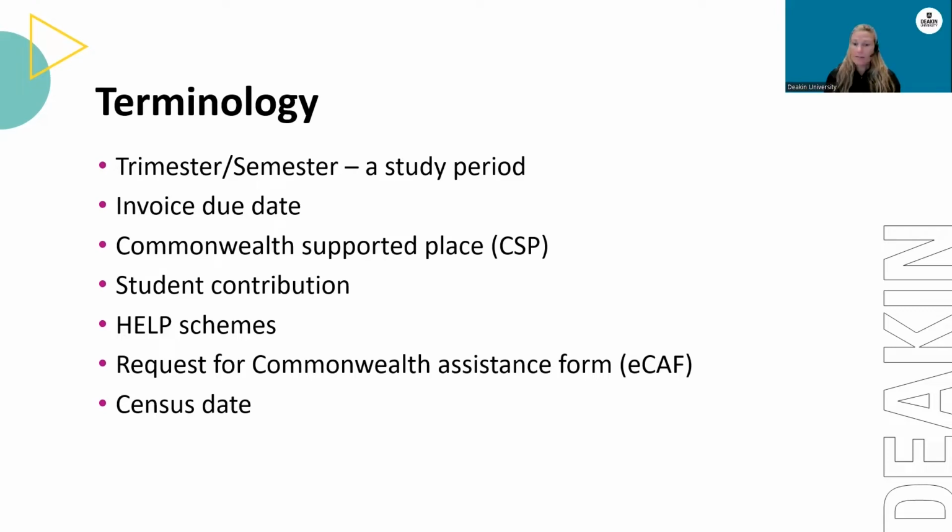This is the form you must submit to accept an offer of a CSP. Eligible students also use this form to apply for and request a HECS Help loan. This form is completed as part of your enrolment. And the census date. This is the most important date when you are studying. It is the last date to amend your enrolment and to finalise your tuition and other fees. Each study period has its own census date.